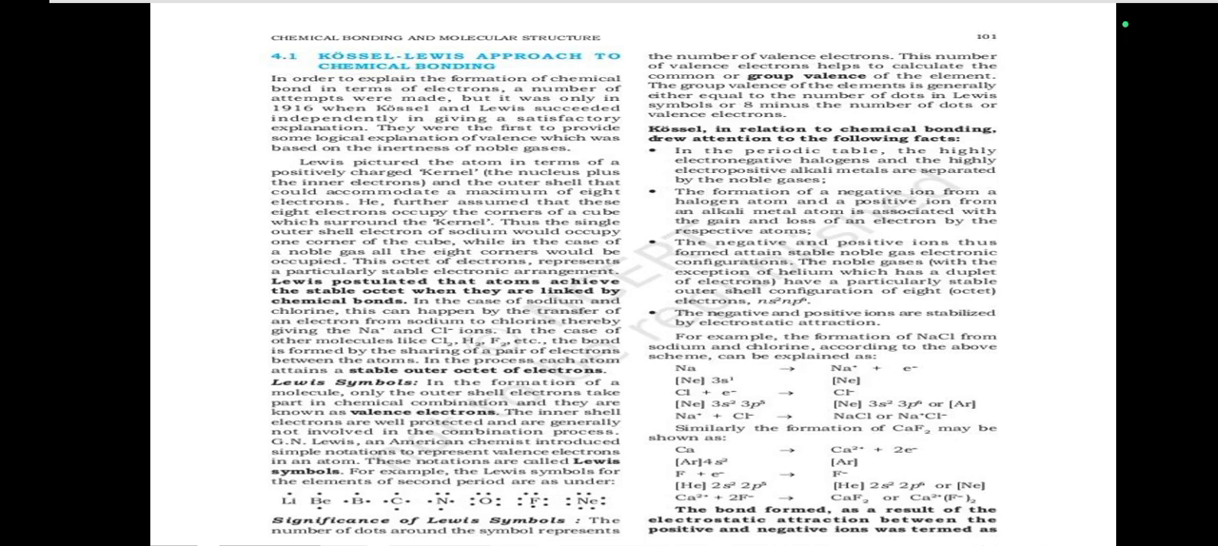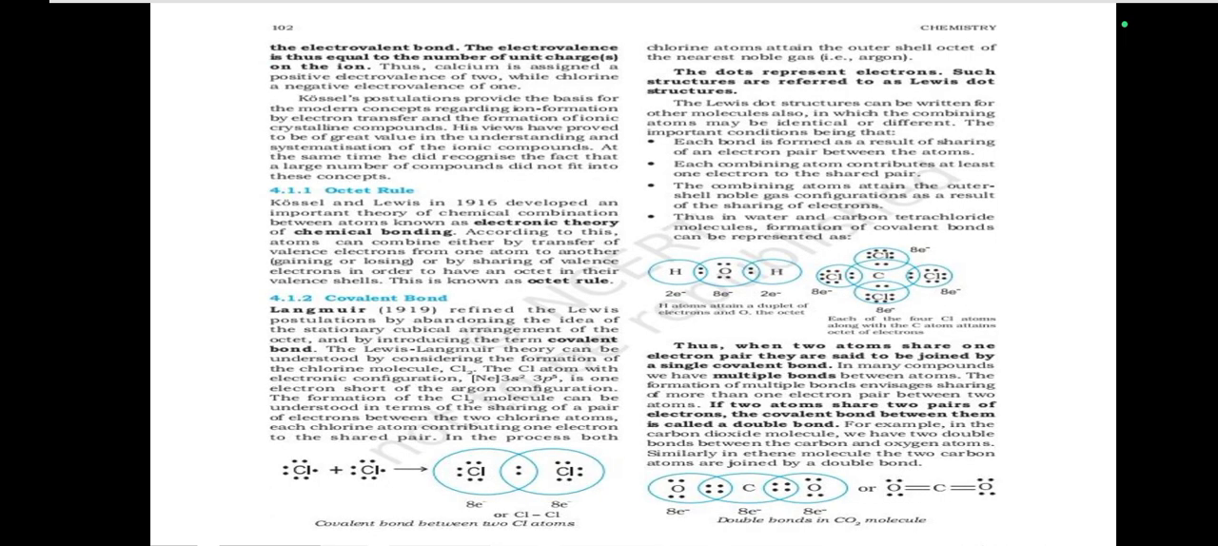And so sodium ion and chloride ion then gives sodium chloride, or Na+ Cl-. Similarly, the formation of CaCl2 may be shown. The bond formed as a result of the electrostatic attraction between the positive and negative ions was termed as the electrovalent bond. The electrovalence is thus equal to the number of unit charges on the ion. Thus, calcium is assigned a positive electrovalence of 2, while chlorine has a negative electrovalence of 1.